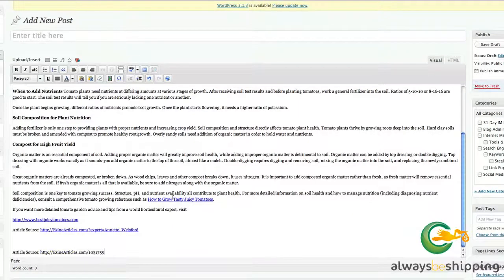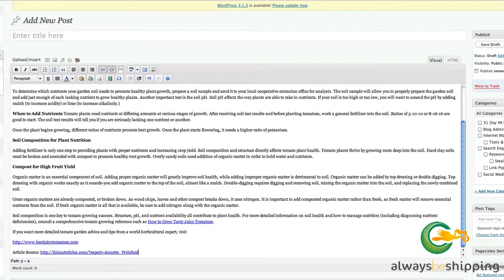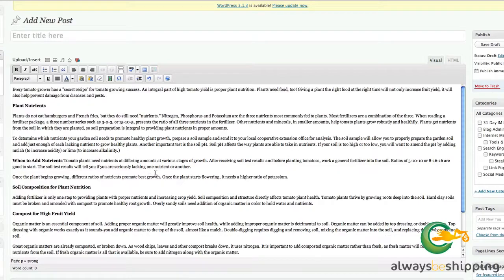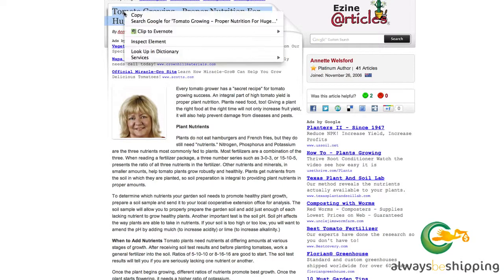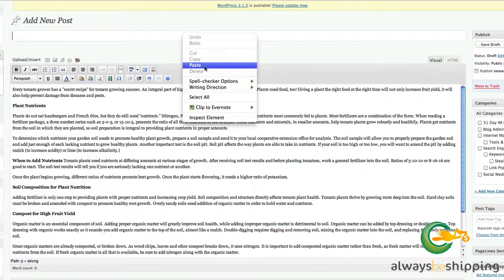There it is, and you'll see when you do it that way that the hyperlinks that you are required to include are actually included for you. So there it is. Then we want to get the title. So let's grab the title, copy, and then I'll paste that in here.